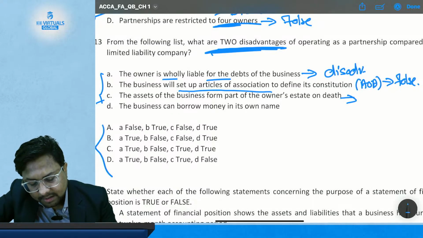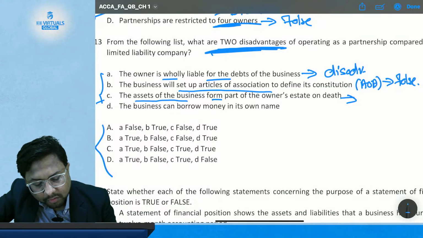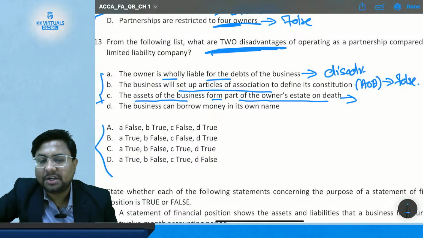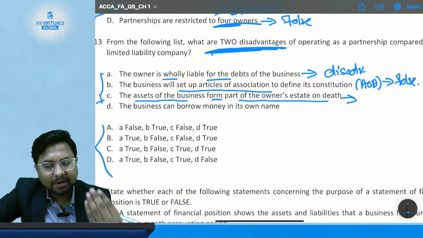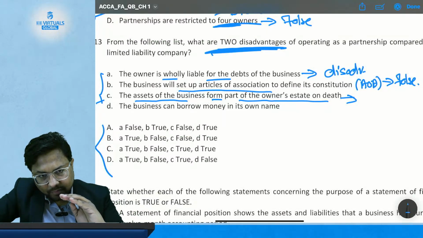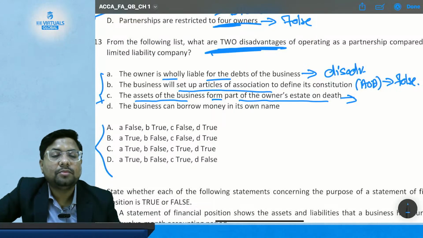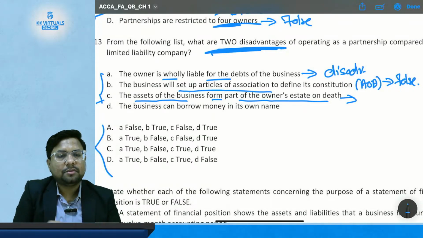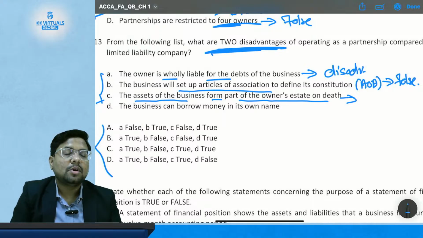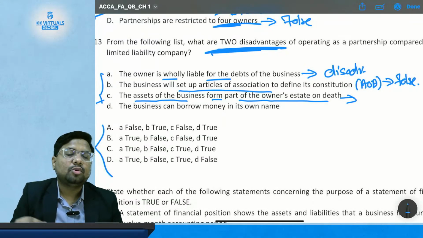It means that in a partnership firm, if a partner dies, the assets which the firm has become part of the owner's estate, because they are ultimately the owner and there is no separate legal distinction between the partners and their firm. Only in the company form of business do you have a separate legal entity. So this is going to be a disadvantage.